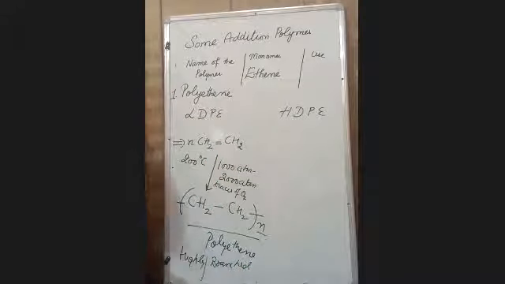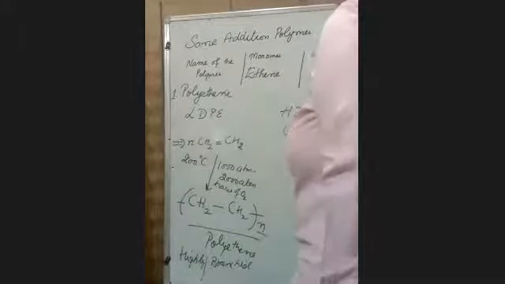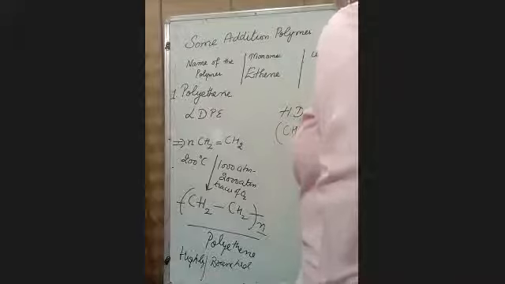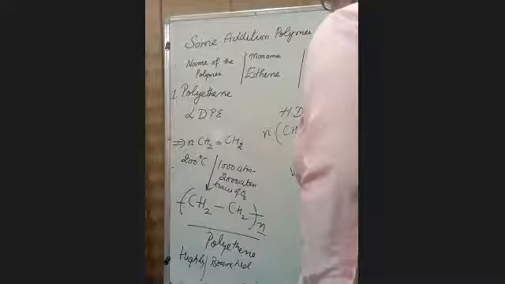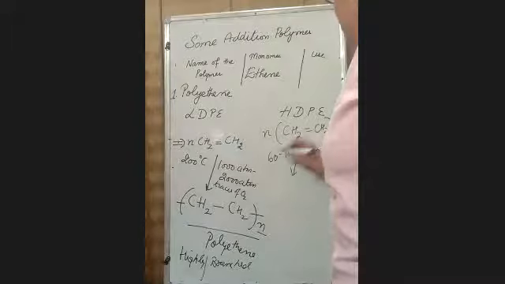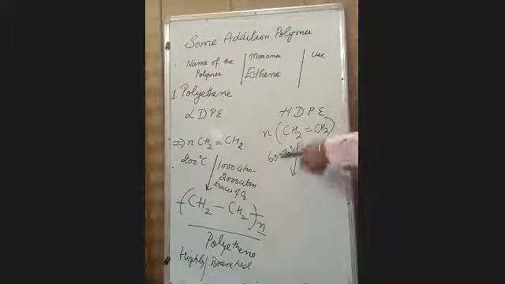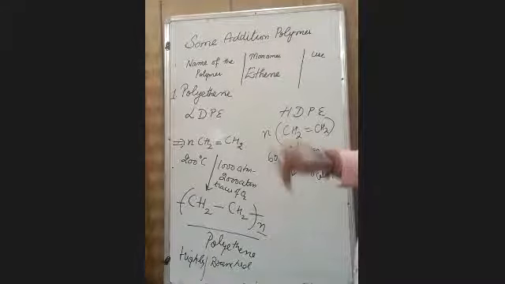And whenever I want to prepare high density polyethylene, we will be using around 7 atmosphere pressure. Again, ethene molecule, we are taking around 7 atmosphere pressure, where pressure is also low and temperature is also less. In this, it is 200. In this, only 60 to 70, in the presence of Ziegler-Natta catalyst. This is the main change.